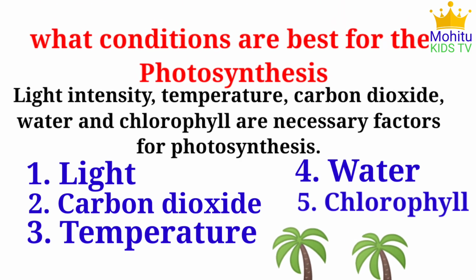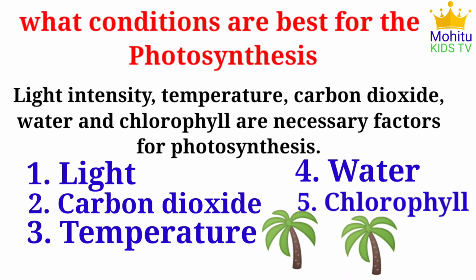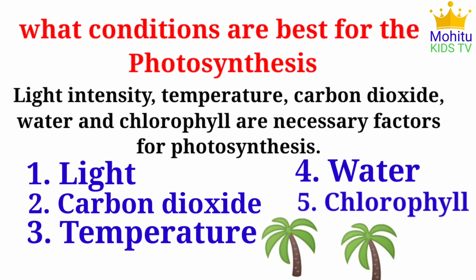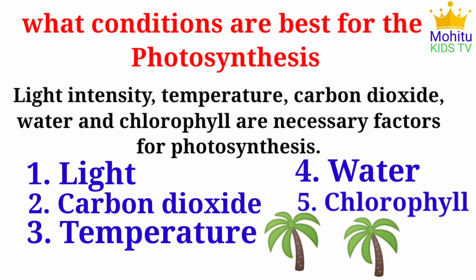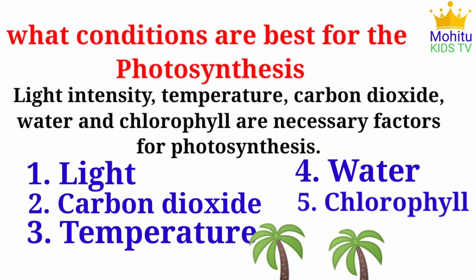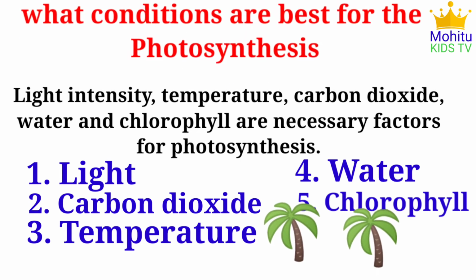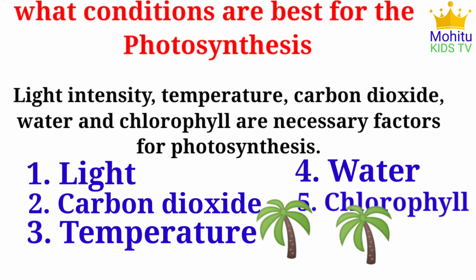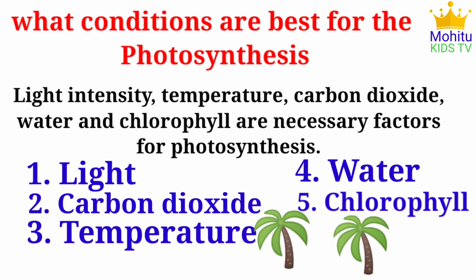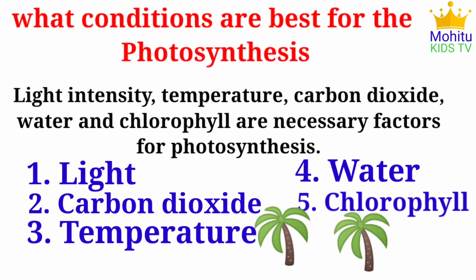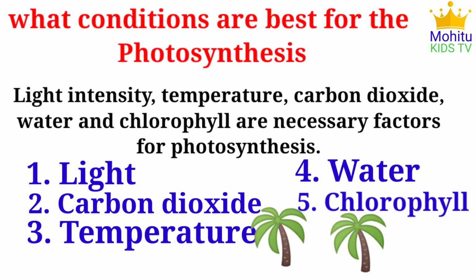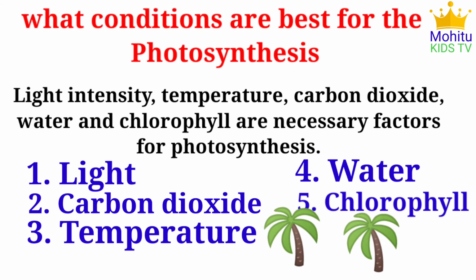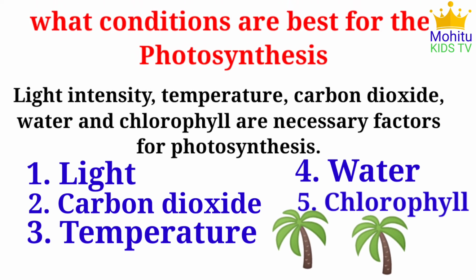What conditions are best for photosynthesis? Light intensity, temperature, carbon dioxide, water and chlorophyll are necessary factors for photosynthesis. Number 1 light, number 2 carbon dioxide, number 3 temperature, number 4 water, number 5 chlorophyll. Five conditions are best for photosynthesis.